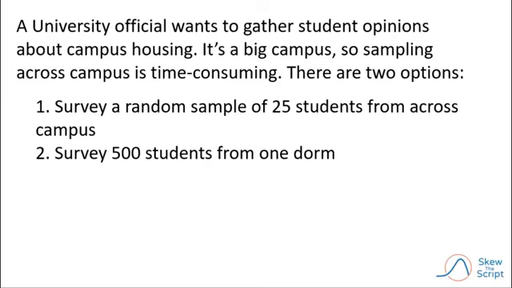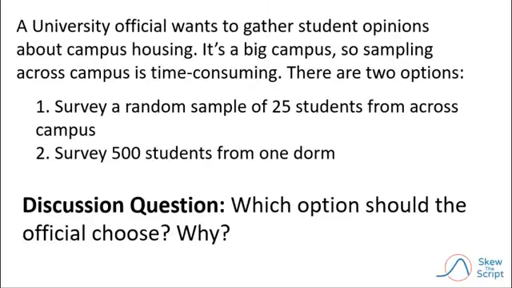Imagine that a university official wants to gather student opinions about campus housing. It's a really big campus, so sampling the whole campus will be time-consuming. They've got limited resources, and they've got two options for how to perform the survey. Option one, they can do a random sample of 25 students across the entire campus, or option two, they can get 500 students from one dorm. Our discussion question is, which option should the official choose and why? Take a moment to jot down your initial thoughts, and we'll discuss this question further in class.